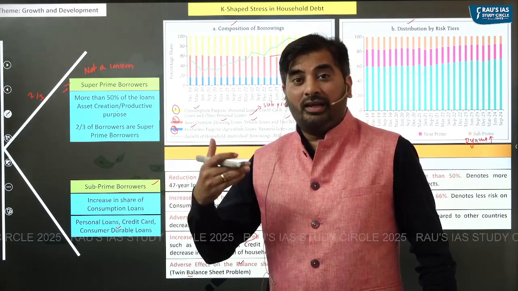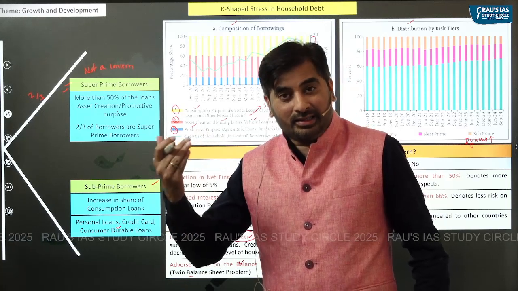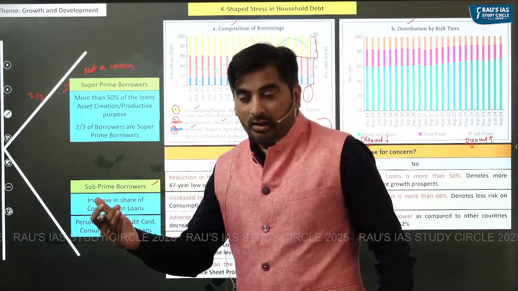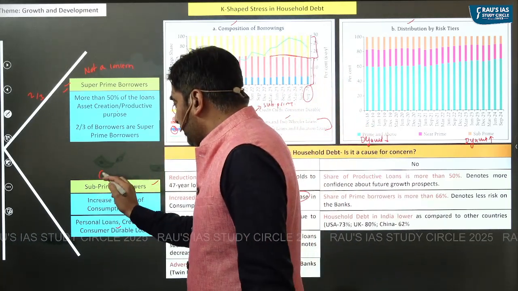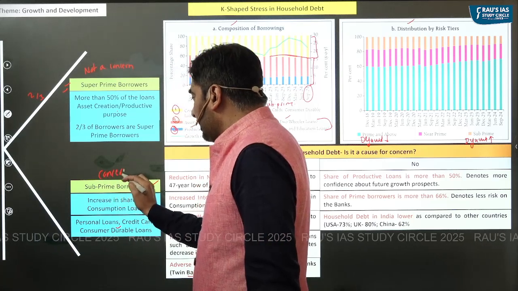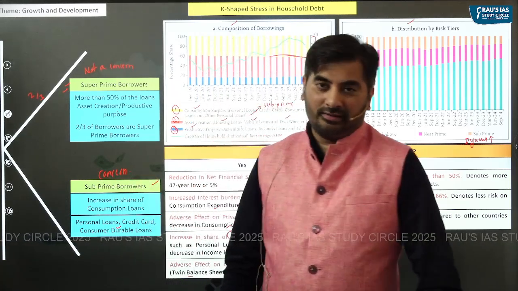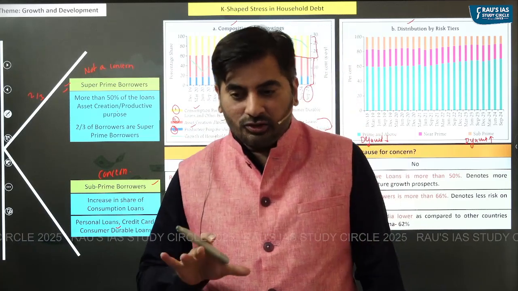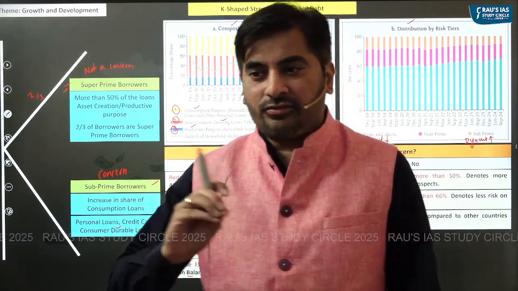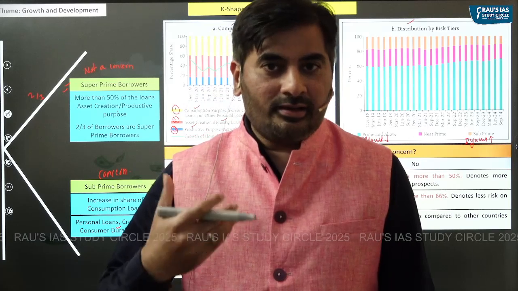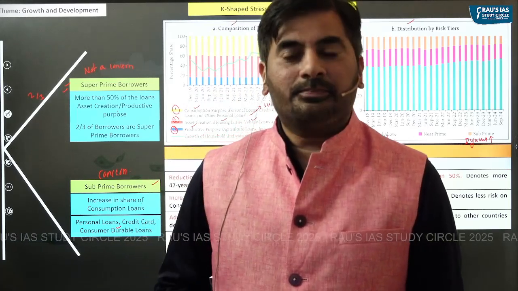It could lead to a decrease in demand in the economy as well. So with respect to subprime borrowers, this is a cause of concern. That should be our stand as far as the increase in household debt is concerned.